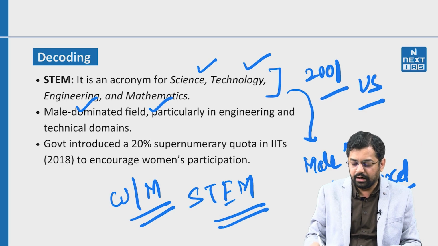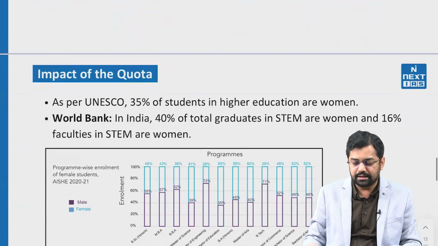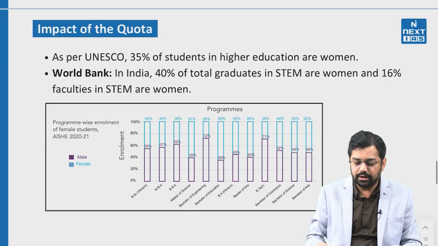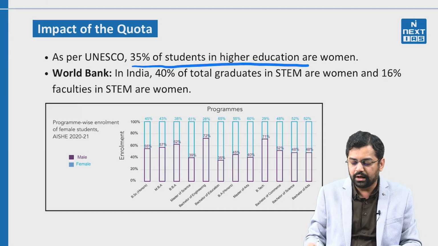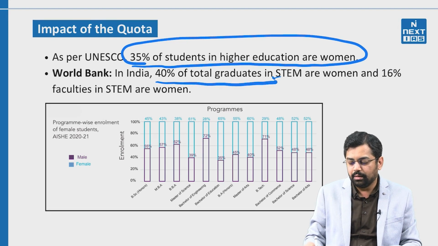So that is why IITs wanted to encourage the women participation, as they are one of the very foundational pillars in the field of science, technology, engineering and mathematics. So they took an initiative by introducing a quota with respect to the women, right, and that quota has played a very important role. So if we see some of the factual details, as per the UNESCO, 35% of the students in higher education are women, and when we talk about India, 40% are graduated in STEM,